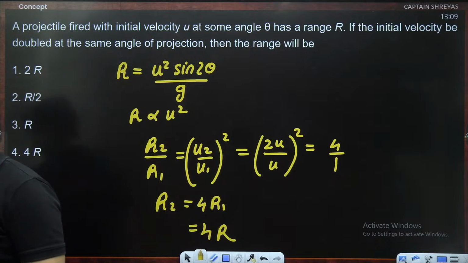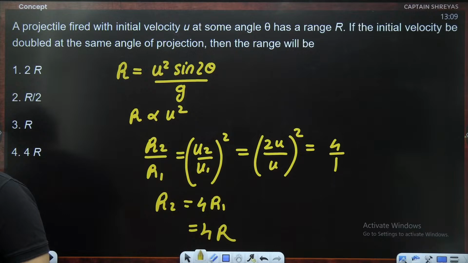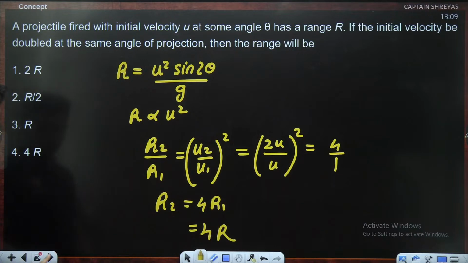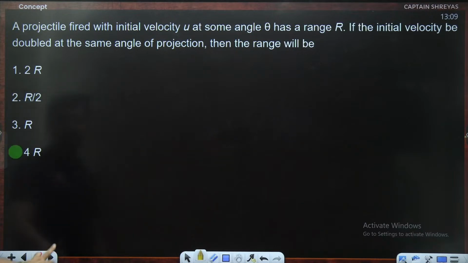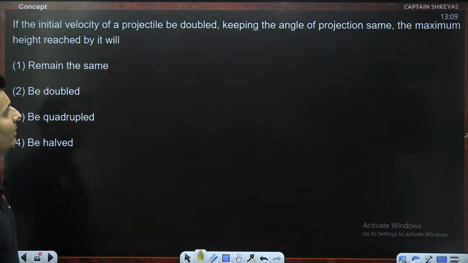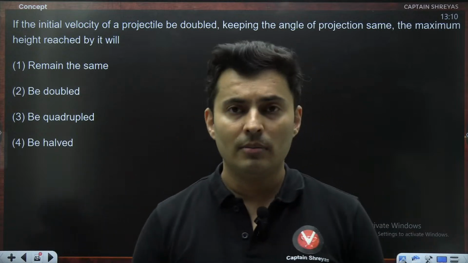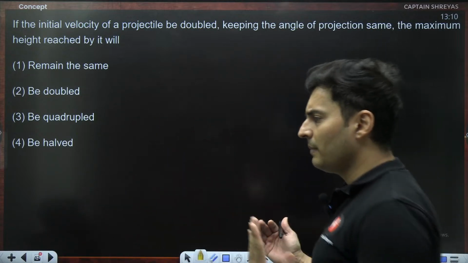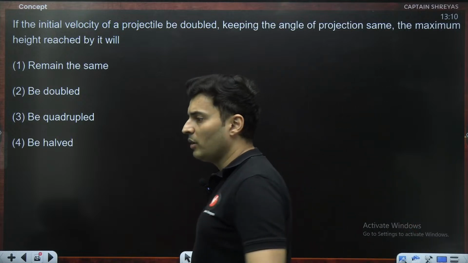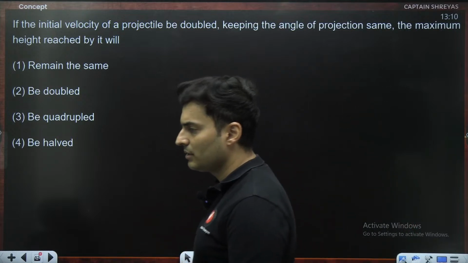How many of you gave option number D? Very good. Awesome. Moving on to the next question on your screen. If the velocity be doubled keeping the angle, the maximum height will be how many times? Range we saw became 4 times. What about the maximum height? Again, go through the formula of maximum height. You will see the answer is very obvious.